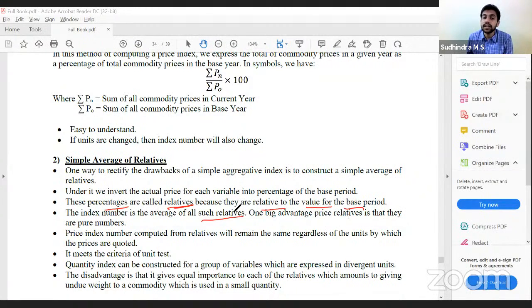One advantage is that they are pure numbers. Index numbers are pure, free from units. Price index numbers computed from relatives will remain the same regardless of the units. So if units are changed, we need not bother about it, and it meets the criterion of the unit test. Subsequently, we will see what the unit tests are. A quantity index can be constructed for a group of variables which are expressed in divergent units also.